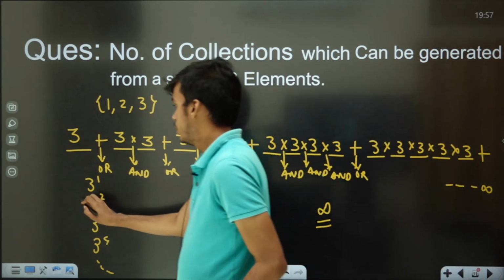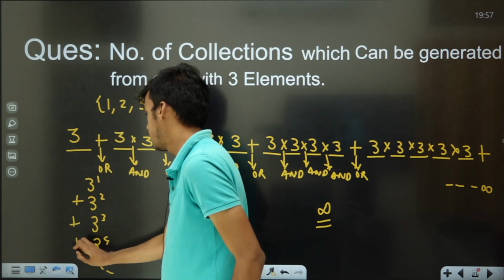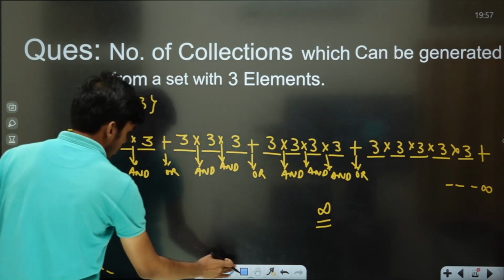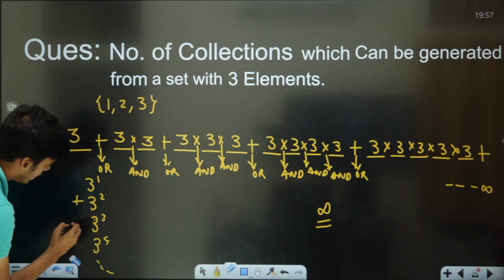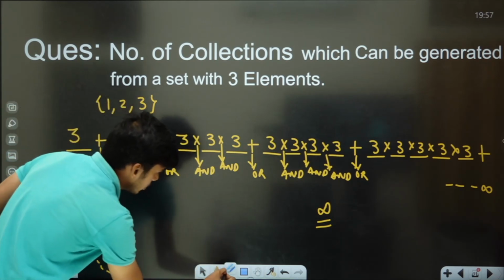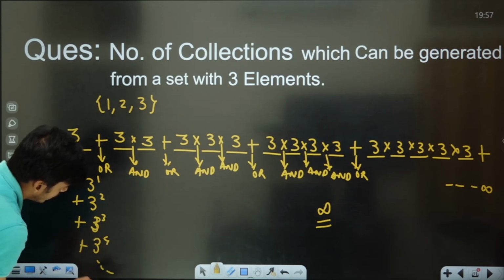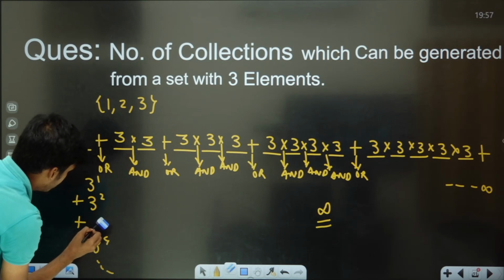That is 3 power 1 plus 3 power 2 plus 3 power 3 and so on up to 3 power infinity, and 3 power infinity becomes infinity only. So when you add up all the powers of 3 like this, the final answer becomes infinite, and that is the right answer.